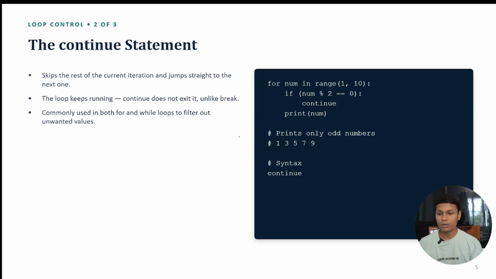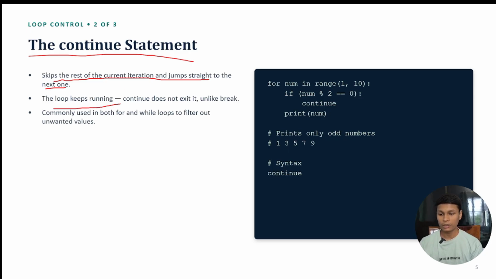So let's move to our next subtopic, which is the continue statement. Now we are going to understand the continue statement and why we use it. We use continue to skip some iteration: skip the rest of the current iteration and jump straight to the next one. It means that where continue is, that number will be skipped, and after that we are going to print the other numbers.